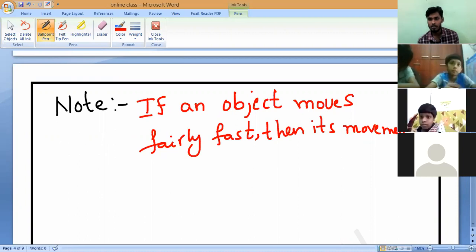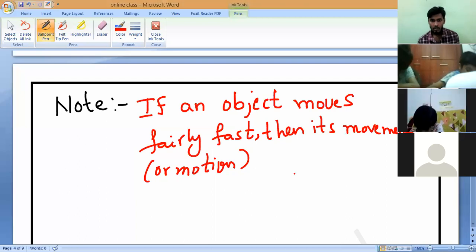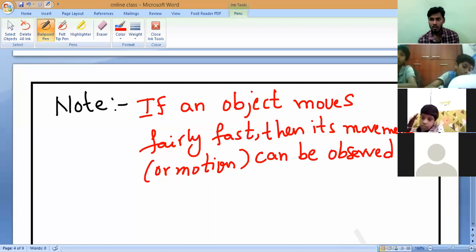So that you should also write in brackets: then its movement (or motion) can be observed easily. Do you understand? That is the important thing which you should observe.